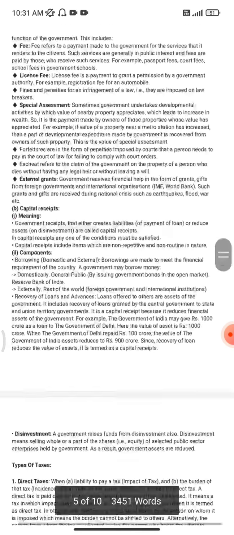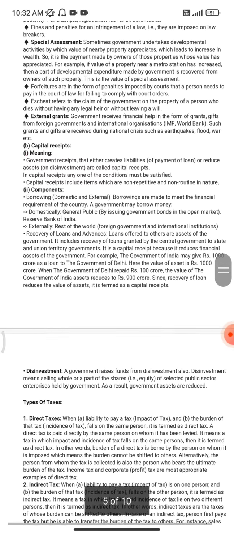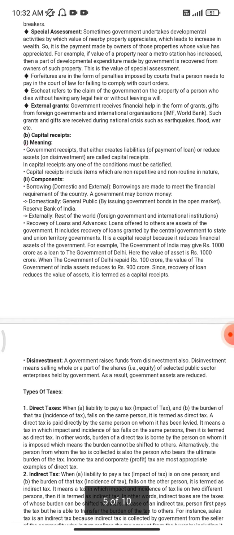Capital receipts. Now, capital receipts have some points. First of all, the meaning of capital receipts: receipts that either create liabilities or reduce assets are known as capital receipts. They must include items which are non-repetitive and non-routine in nature.